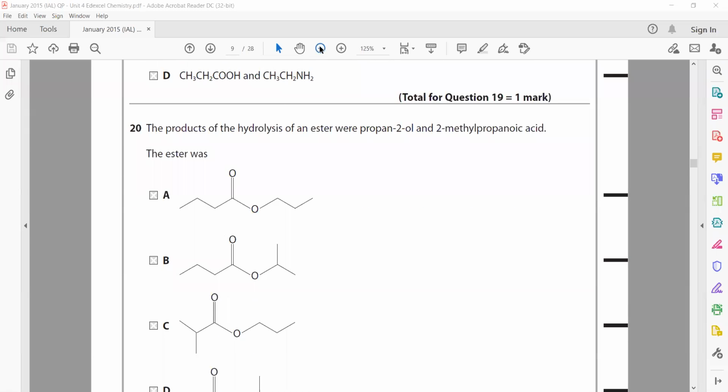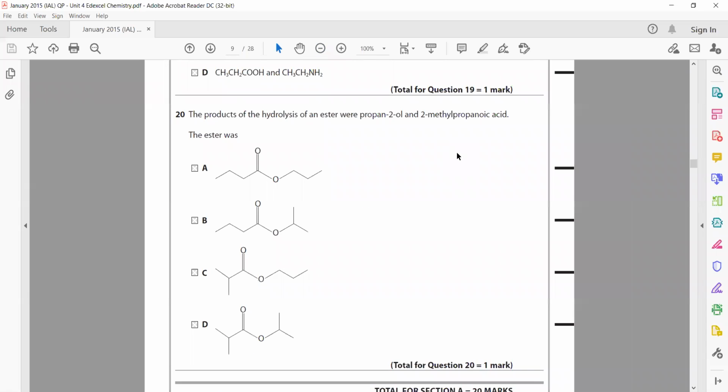The products of hydrolysis of an ester were propan-2-ol and 2-methylpropanoic acid. The ester was, so for propan-2-ol, the OH is attached to the second carbon. So when we check, this side is from alcohol, but this O is attached with the first carbon. This O is attached with the second carbon.